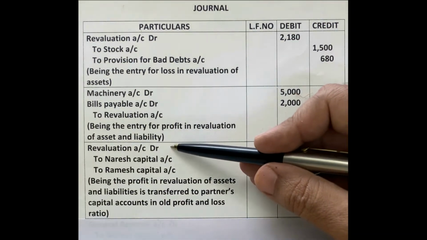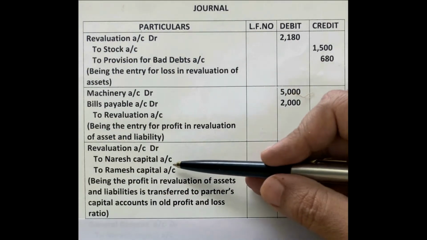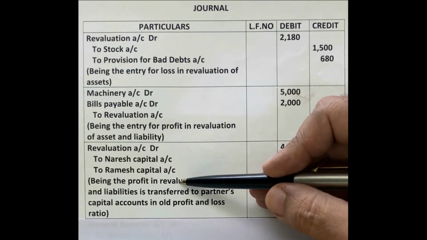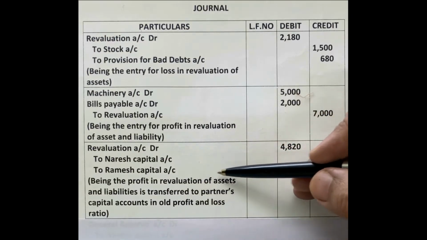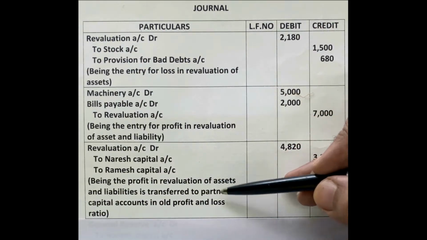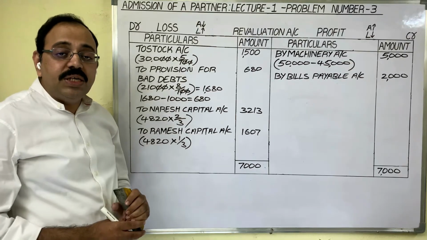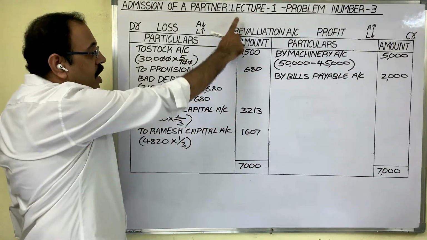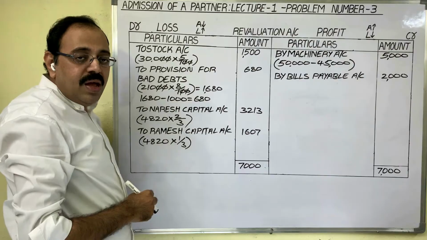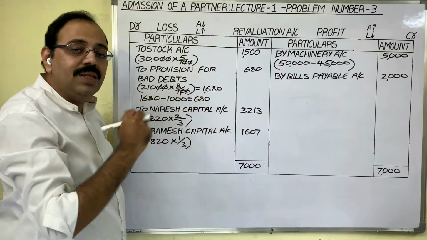Narration: in revaluation of assets and liabilities, finally there is a profit. This profit we are transferring to old partners in the old profit and loss ratio. Mention that in the narration: being the profit in revaluation of assets and liabilities is transferred to partners' capital accounts in old profit and loss ratio. So remember, related to the revaluation account, in the journal we have to write 3 entries. For revaluation loss, first entry. For revaluation profit, second entry. For the transfer of revaluation profit or loss to old partners' capital accounts, third entry.